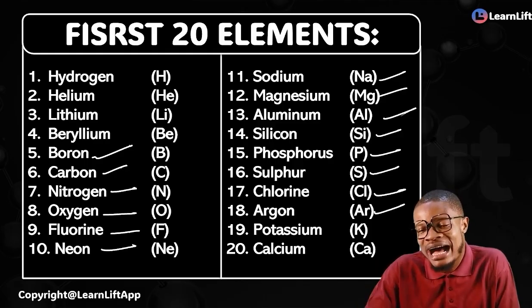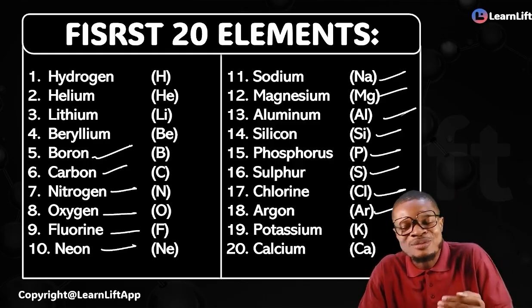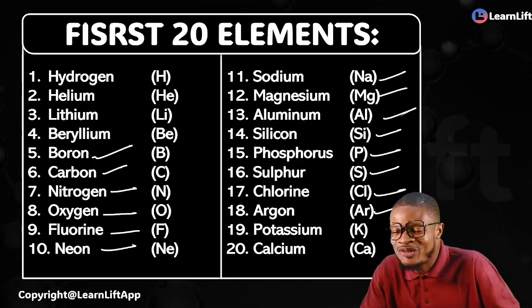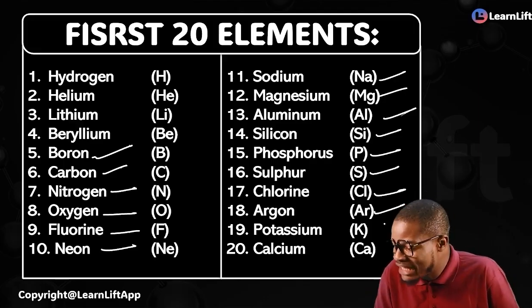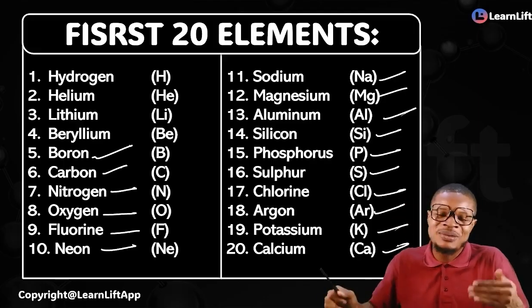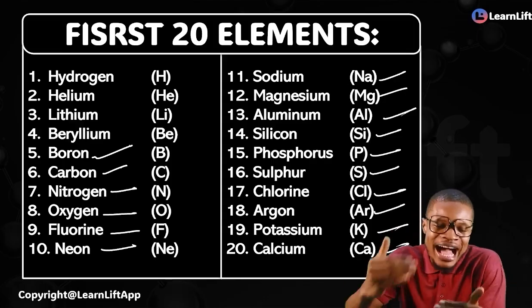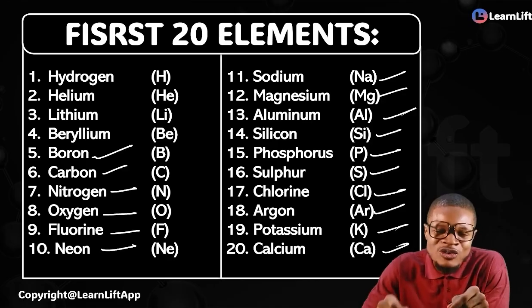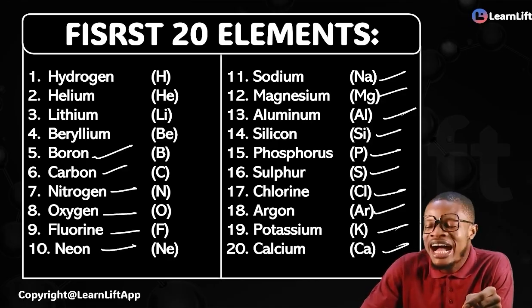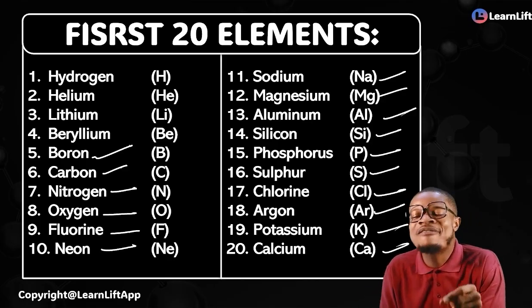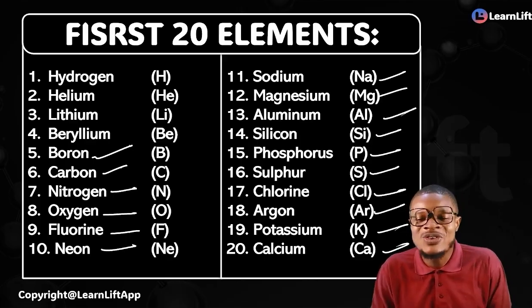Start from sodium, magnesium, aluminium, silicon, phosphorus, sulfur, chlorine, argon, potassium, calcium. Come on, potassium, calcium. Do you see now? Sodium, magnesium, aluminium, silicon, phosphorus, sulfur, chlorine, argon, potassium, calcium. Everybody, let's go.